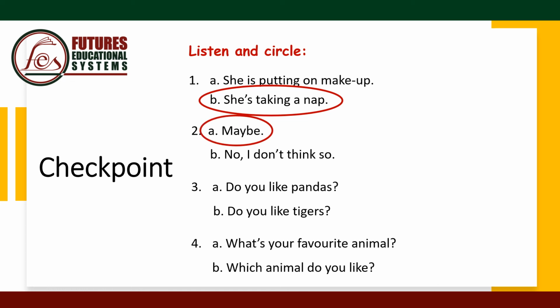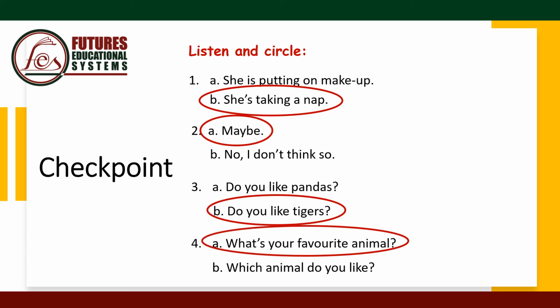Number 3, do you like tigers? Yes, I do. So the answer is B. Number 4, what's your favorite animal? The panda. The answer is A.